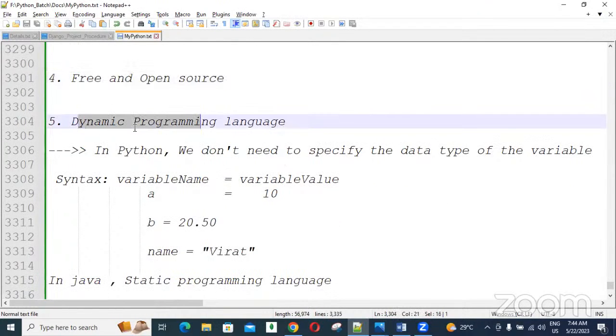Next, the dynamic programming language, guys. Python is a dynamic programming language. How can we say Python is a dynamic programming language?